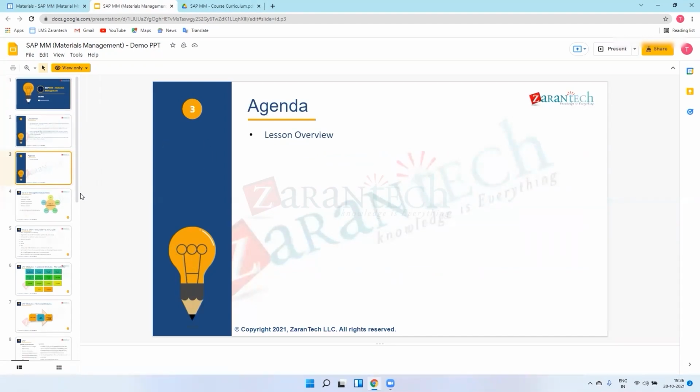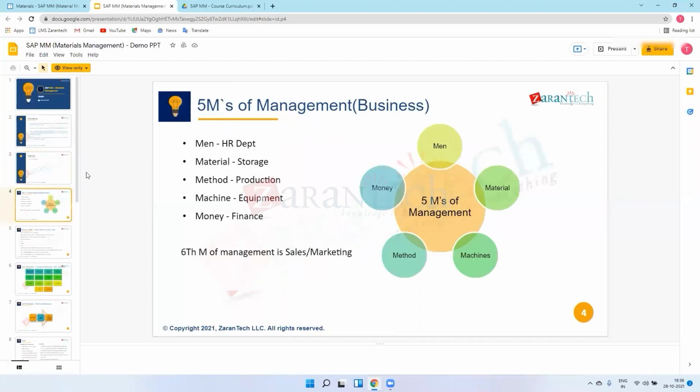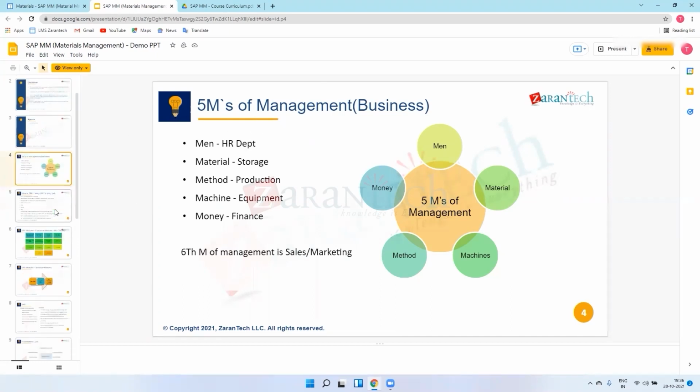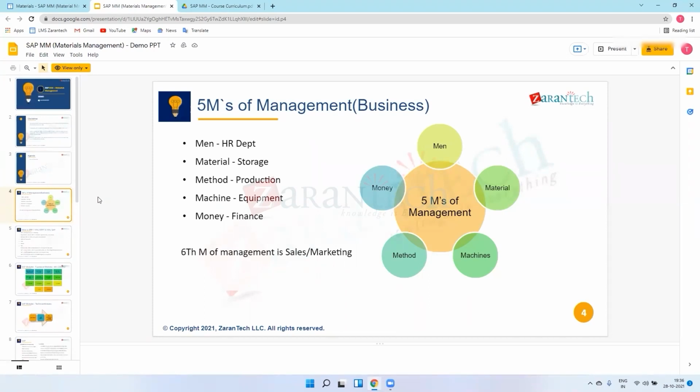So I'll explain what today's lesson overview is. Do you know about the 5M management? As I told, I'm new to MM. Okay, no problem. This is only general, and I'll explain it afterwards. I worked on SAP 7 to 8 years ago, and there's been a gap, so I kind of forgot.